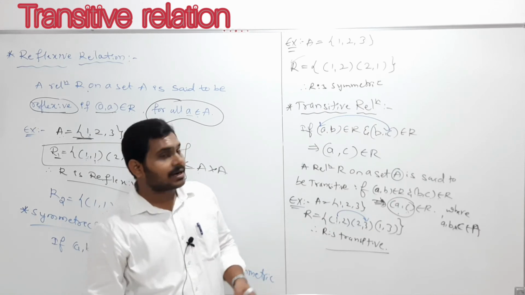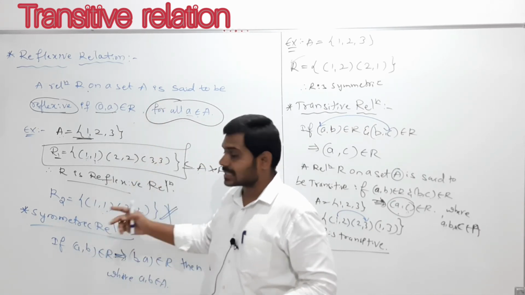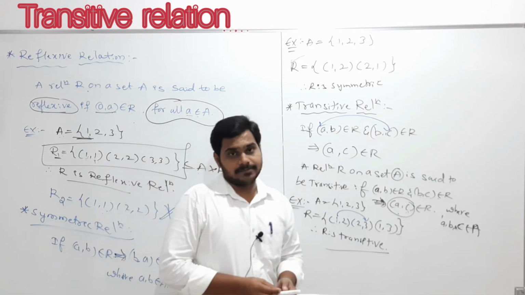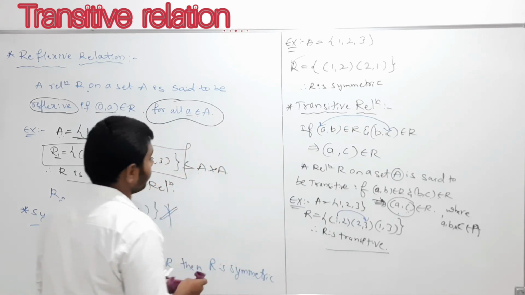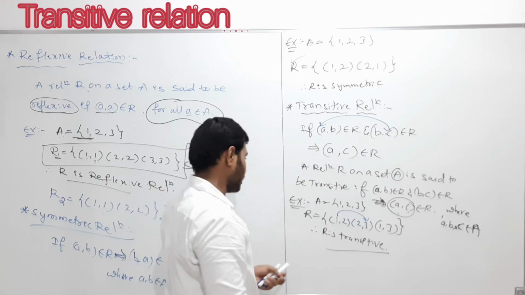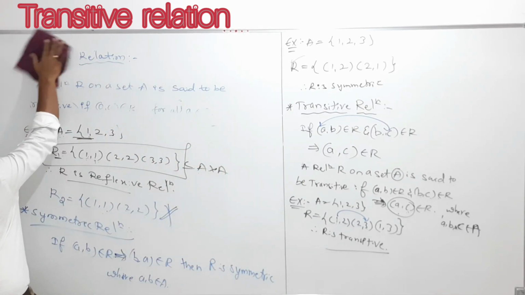So as of now, my dear students, what we learned are the 3 types of relation. What are they? Reflexive, symmetric and transitive. So these are the 3 relations we discussed. And now, my dear students, the next one is equivalence relation. So next I am going to discuss equivalence relation.